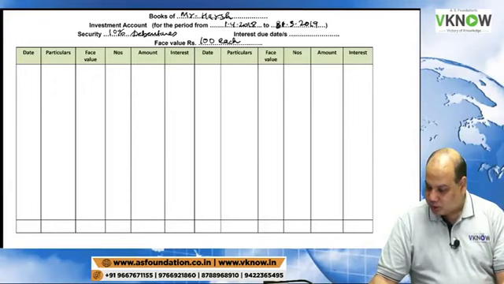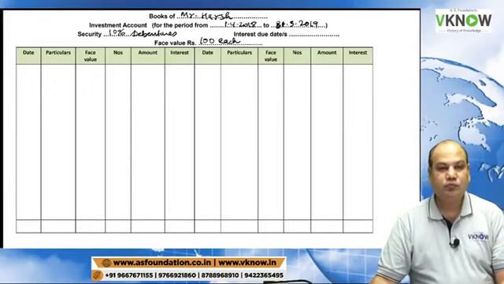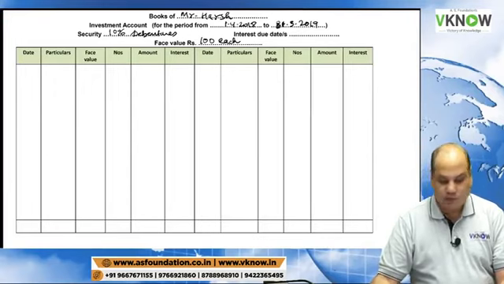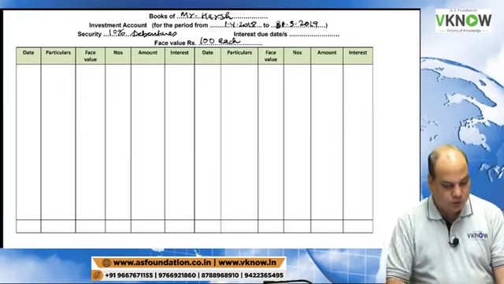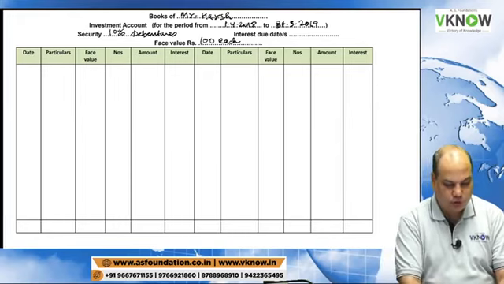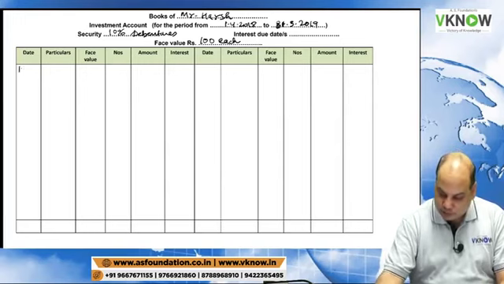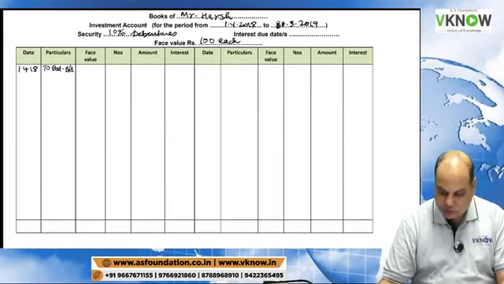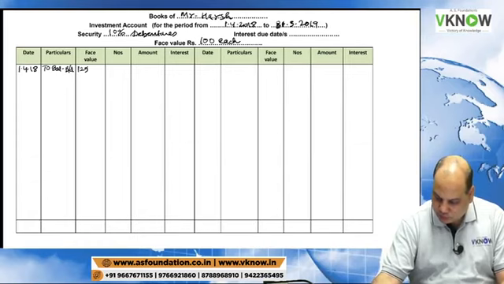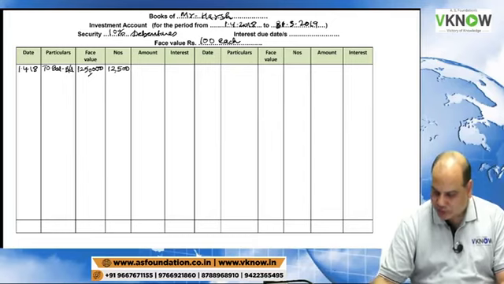So we will now complete the answer. This is my main format. I hope all of you will follow me. 1st April 18, to balance brought down. Face value 12,50,000, number 12,500.